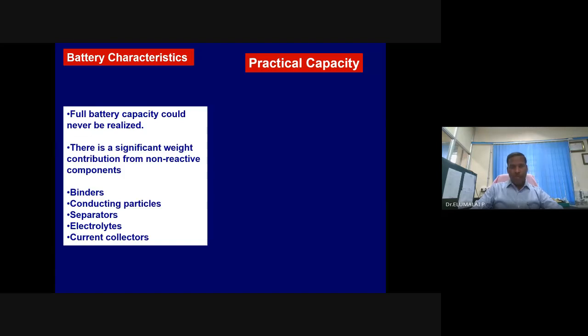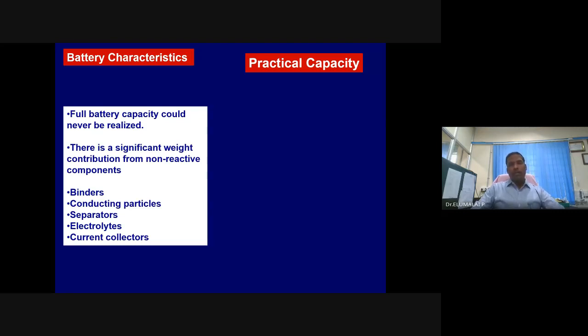Similarly, merely having high theoretical capacity is of no use. It is important that an electrode should have a high theoretical capacity, no doubt, but it should be able to provide it practically. Then only that capacity is usable capacity.